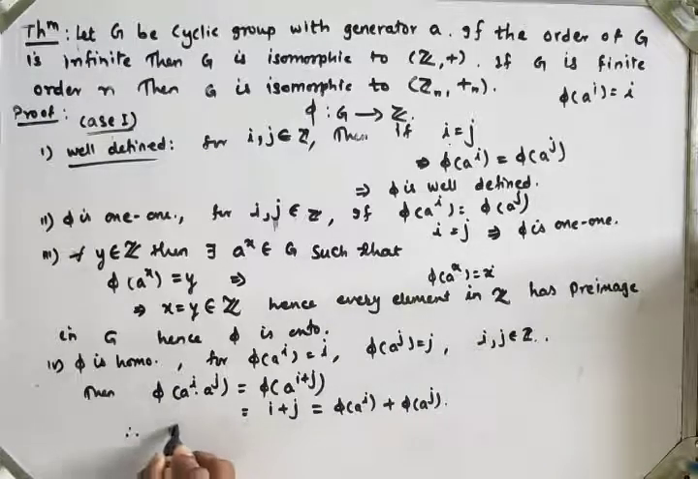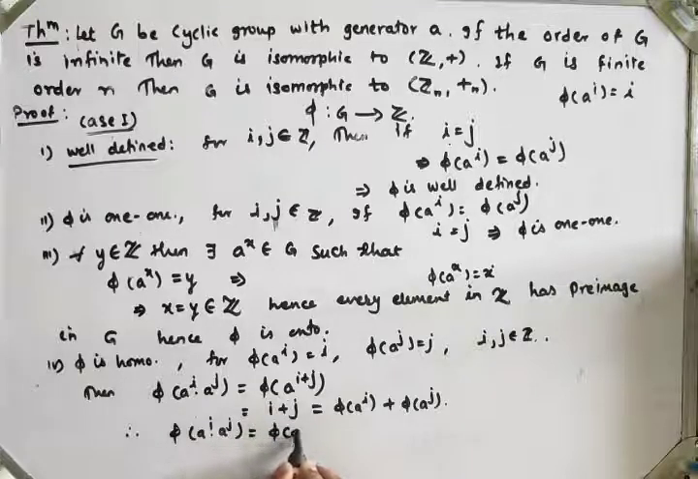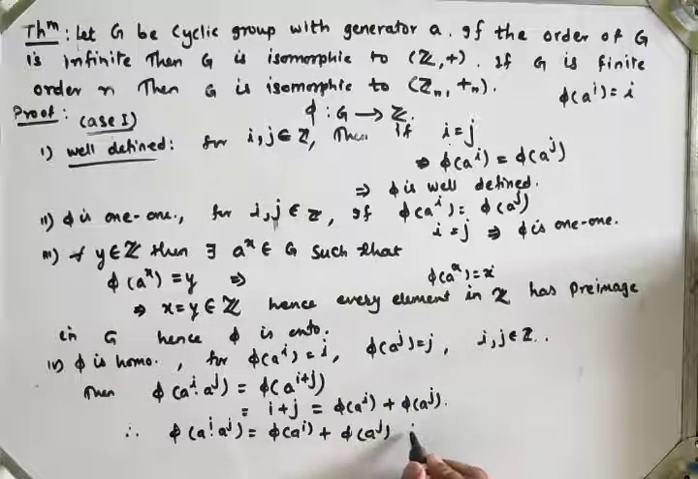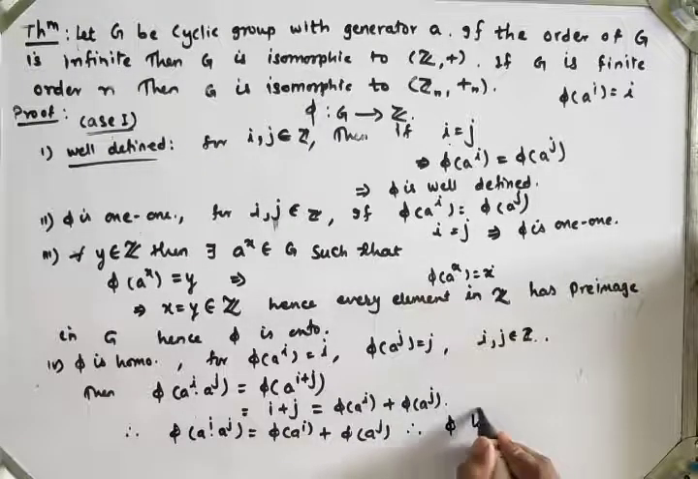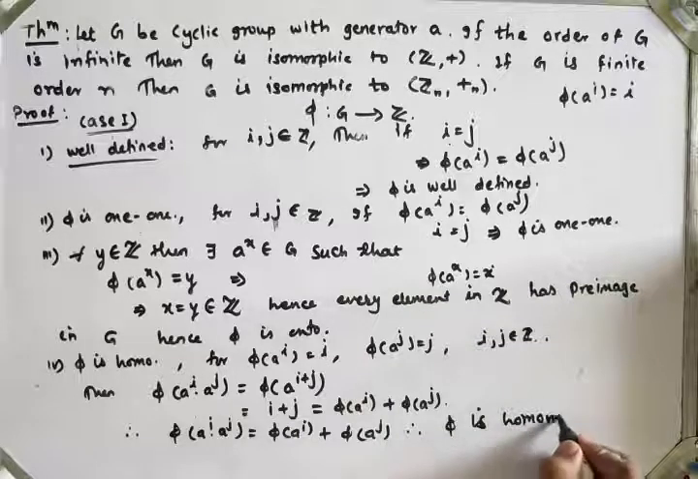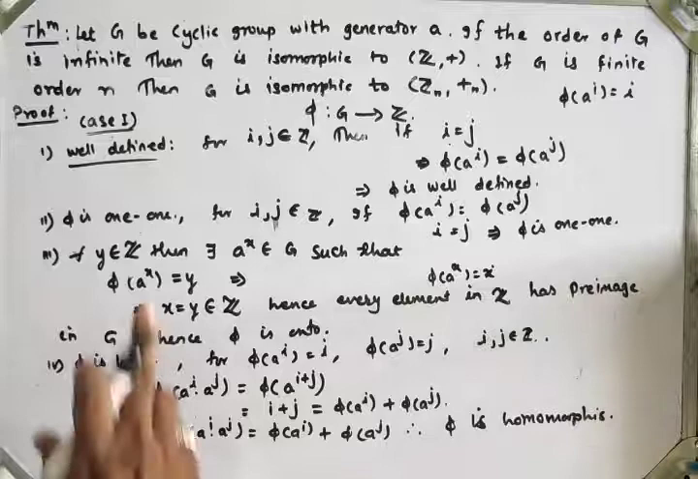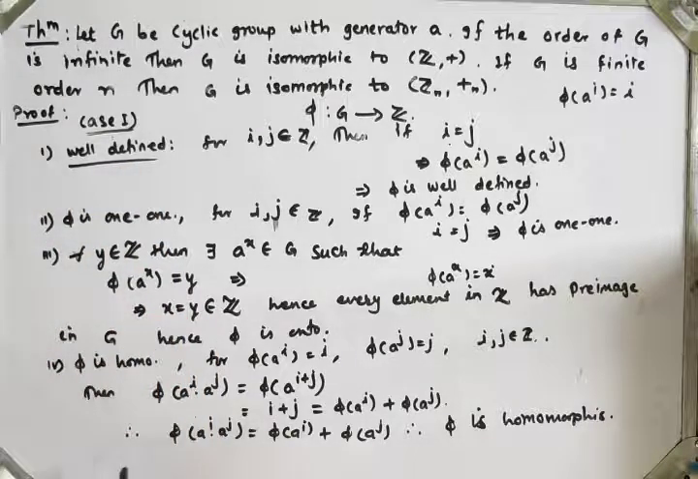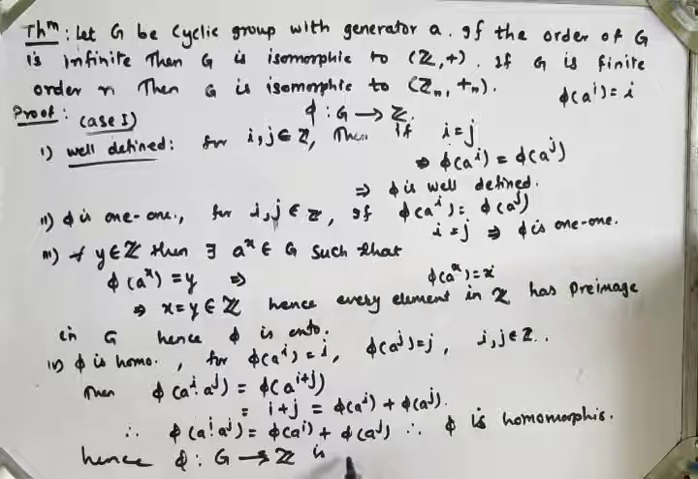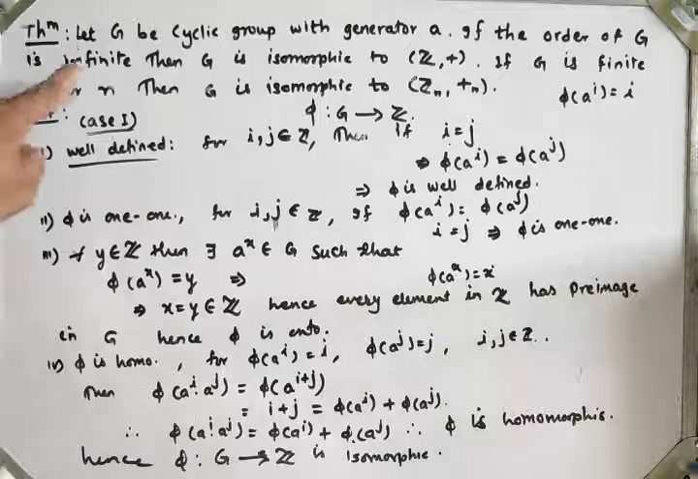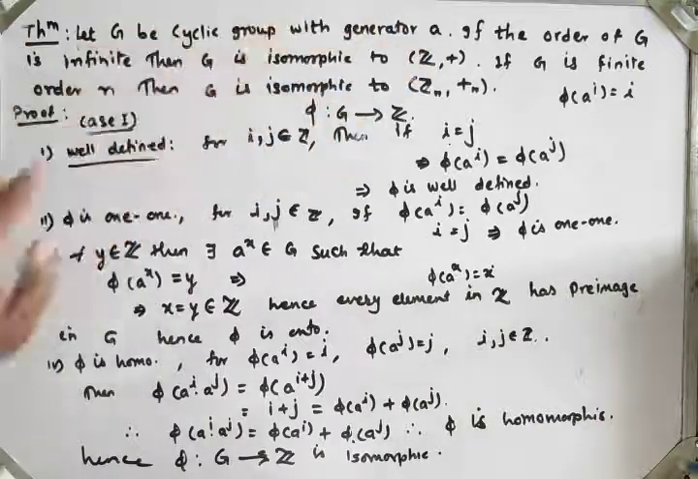Therefore phi of a raised to i into a raised to j is equal to phi of a raised to i plus phi of a raised to j. Hence phi is a homomorphism. So phi is well defined, one-one and onto, and a homomorphism. Hence phi from G to Z is an isomorphism, which means the infinite cyclic group is isomorphic to Z under addition.